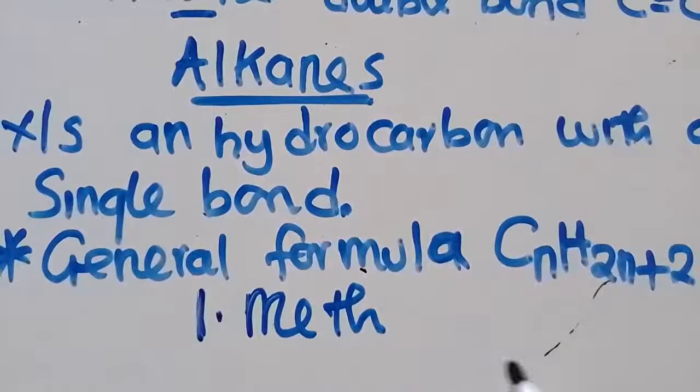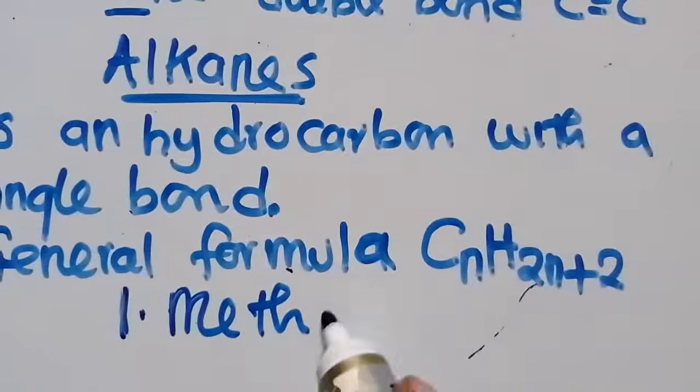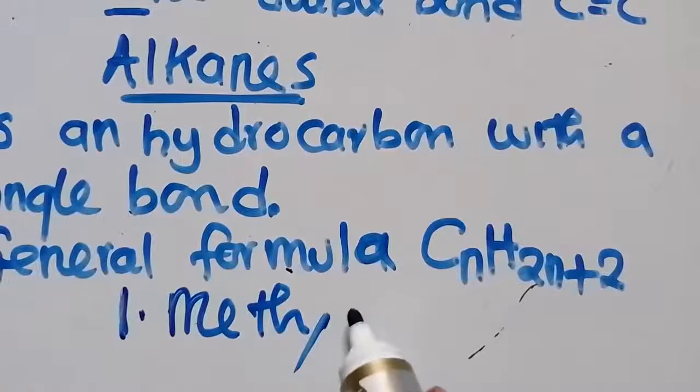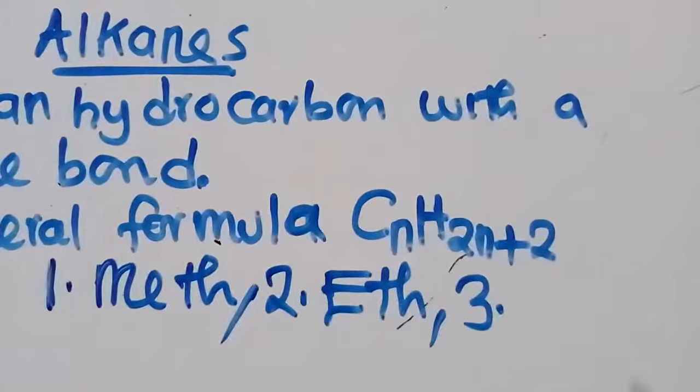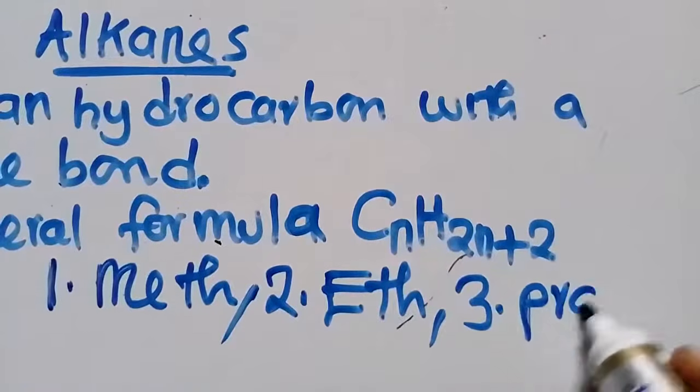The second member should start with eth. The third one should start with prop.